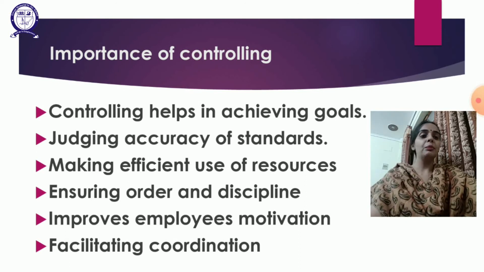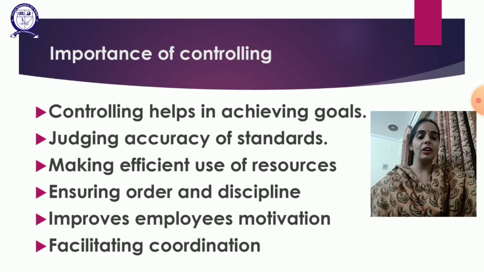Fifth is improving employees' motivation. How does it improve employees' motivation? Under planning, standards will be decided. So employees get a direction in which they are supposed to work, and how much work is expected from them. Then things are clear. If things are not clear, they will be in chaos or confusion, and later on they will give an excuse for not completing the work.